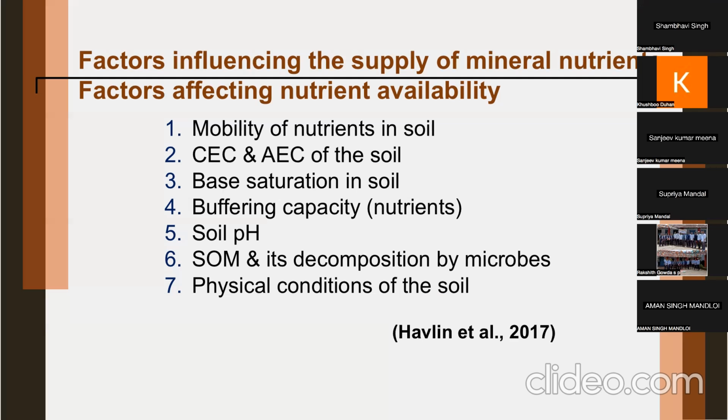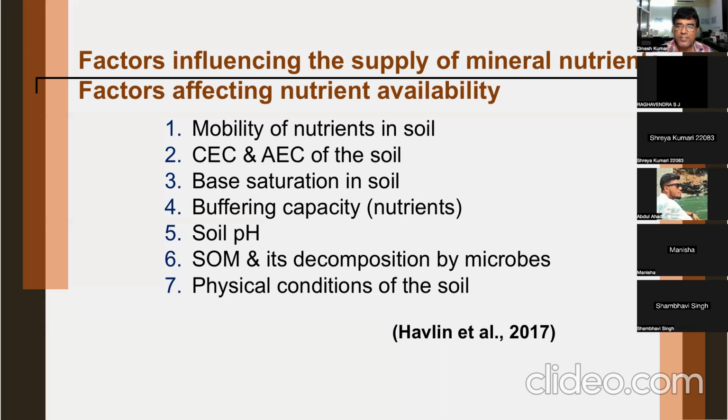Okay. So now we come back to the topic, these factors affecting nutrient availability: mobility of nutrients in soil. We can discuss how the mobility of nutrients in soil means how the nutrients will reach the soil solution, how fast they can reach.